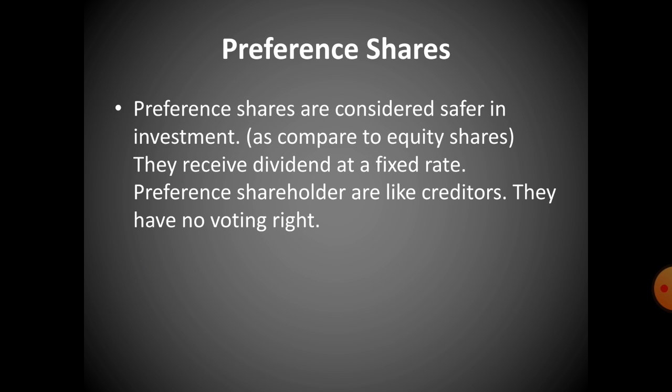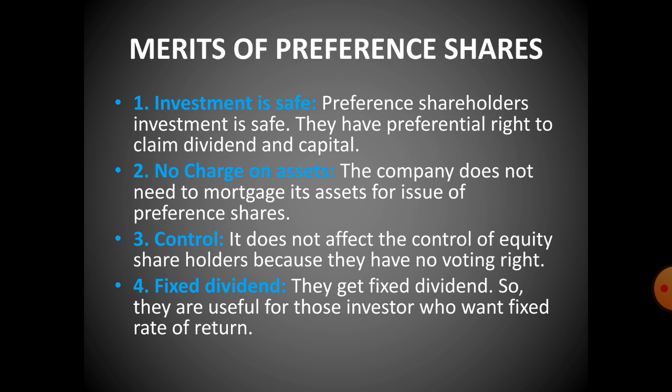Okay, next one is about the merits of the preference share. Investment is safe. Preference shareholder investment is safe. They have a preferential right to claim the dividend and capital. No charges on asset. The company does not need to mortgage its asset to issue preference shares. Means the company does not have to give a mortgage to particular preference shareholders.